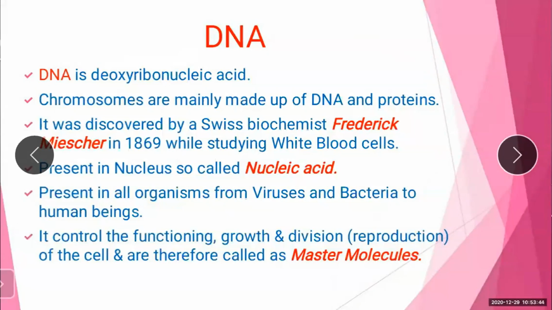Now what is DNA? Just now I have told what is the full form of DNA. It is deoxyribonucleic acid. Chromosomes are mainly made up of DNA and proteins, and it was discovered by Swiss biochemist Friedrich Miescher in 1869 by studying white blood cells. Present in the nucleus, so it is called nucleic acid. Present in all organisms from viruses and bacteria to human beings.